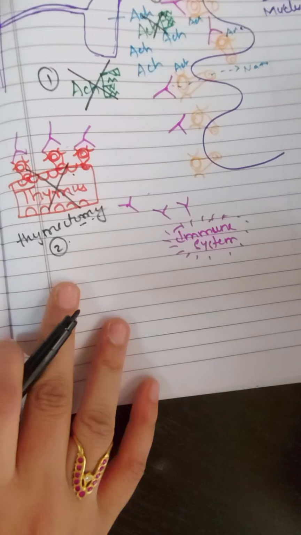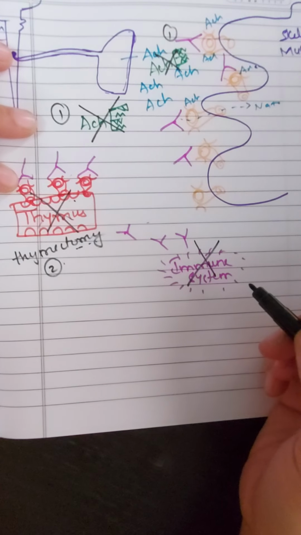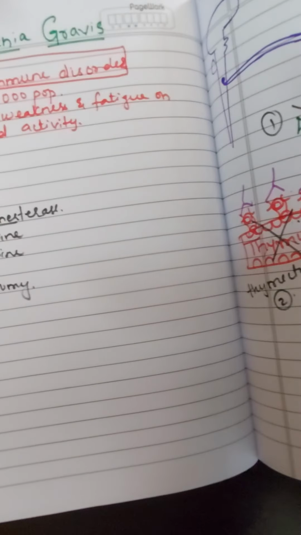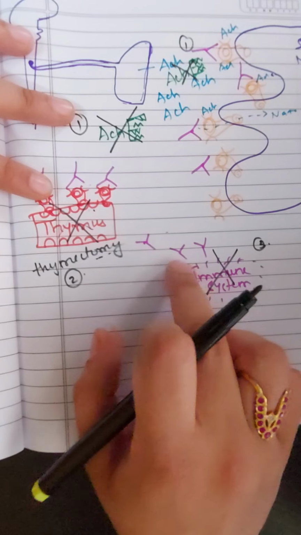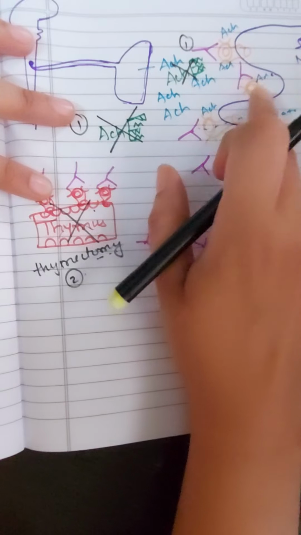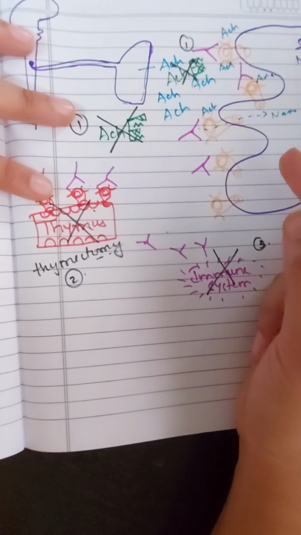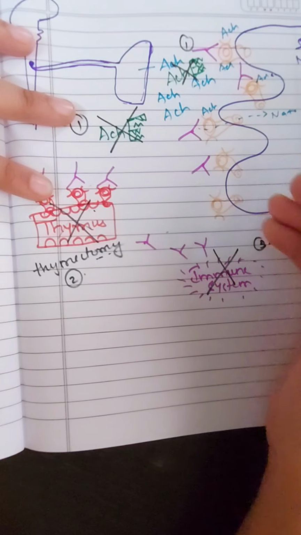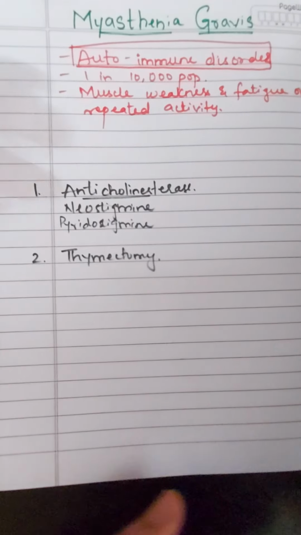Next, another way by which we can treat this problem is by depressing or suppressing the immune system. So we say it as immunosuppressant. So we can give immunosuppressants. So what happens when we suppress the immune system? The production of antibody will be reduced, and the antibody will no more come and destroy these receptors. When the production of antibodies is inhibited, there will be time for regeneration of other receptors. So immunosuppressants are the third way by which we can treat myasthenia gravis.